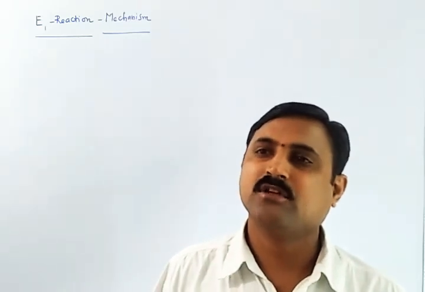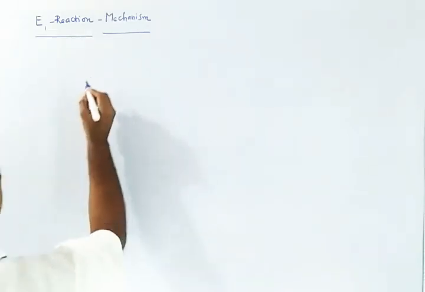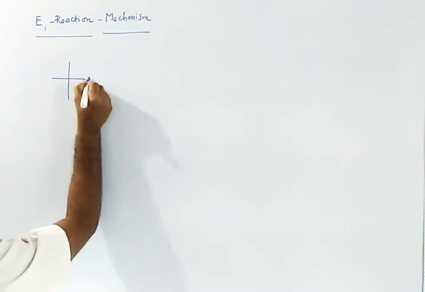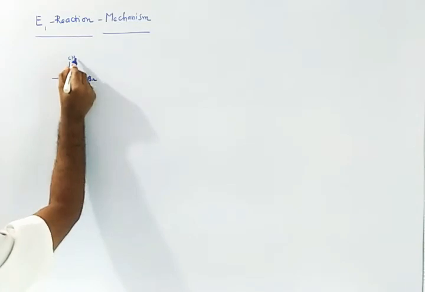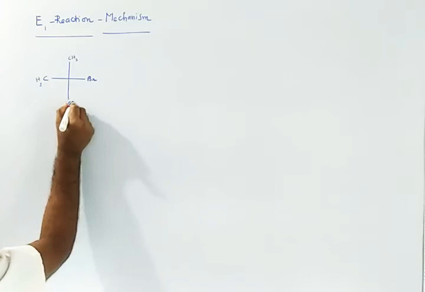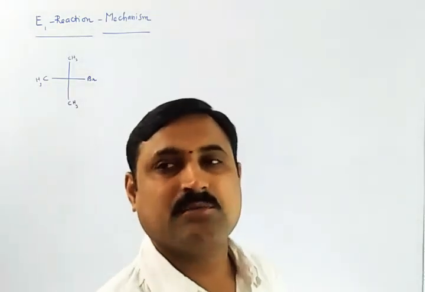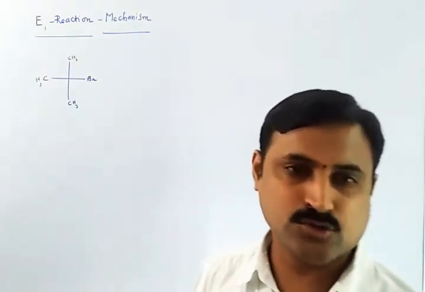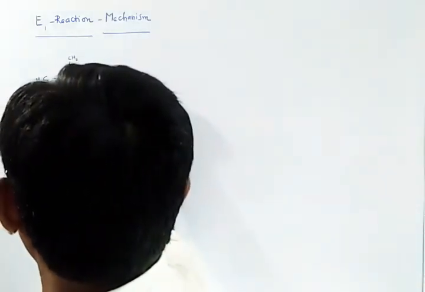Okay, the reaction of tertiary butyl bromide, how it can be done. So I will write like this. This is bromine. This is methyl group. This is also methyl group. This is methyl group. This I can call tertiary butyl bromide. And this tertiary butyl bromide reaction I would like to show with water. It is going to react with water.